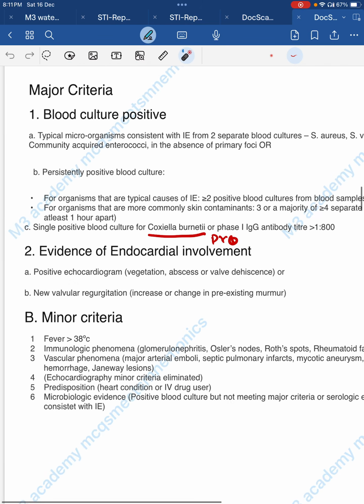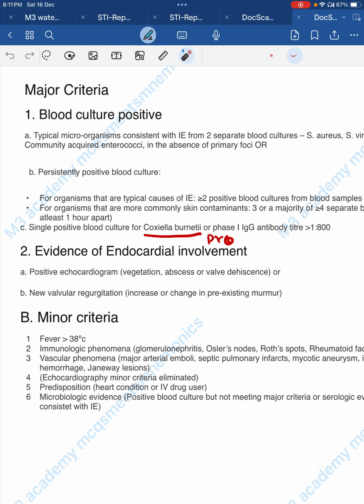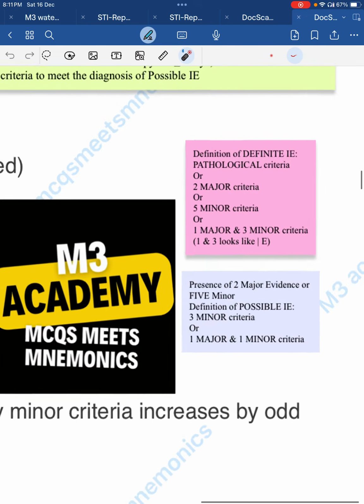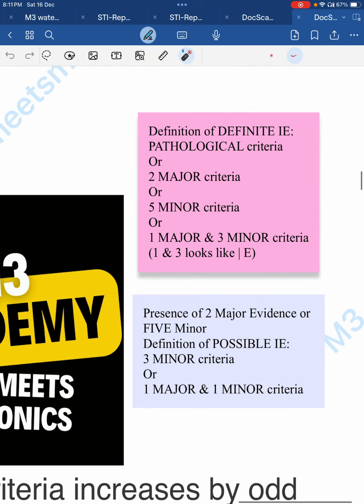Now next thing is blood culture positive. A single blood culture positive for Coxiella burnetii, or phase I IgG titer more than 1 to 800. This is a previous year asked question of NEET PG. For Coxiella burnetii, only a single blood culture positive can be considered as blood culture positive. Now next, the definitive criteria we have seen.